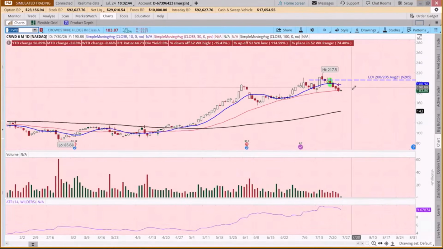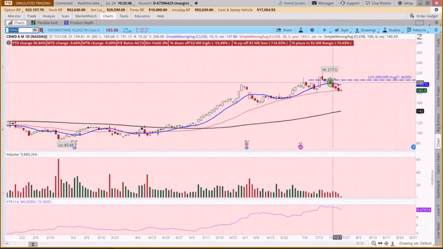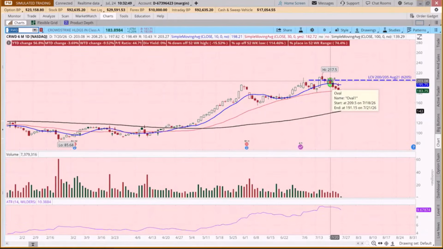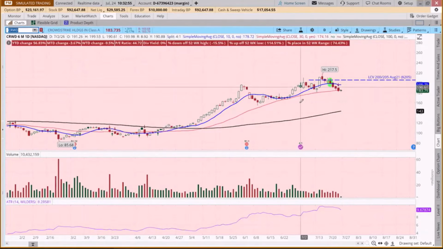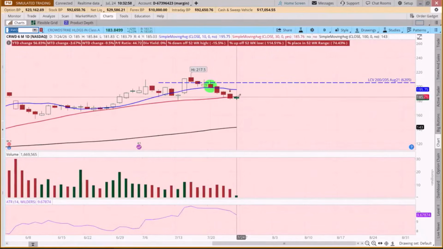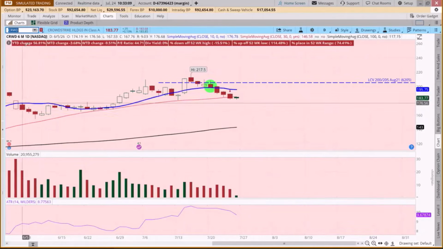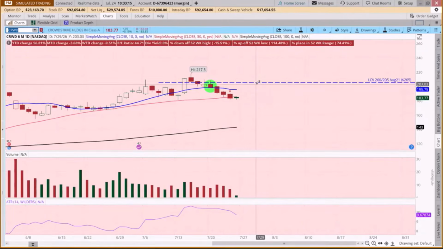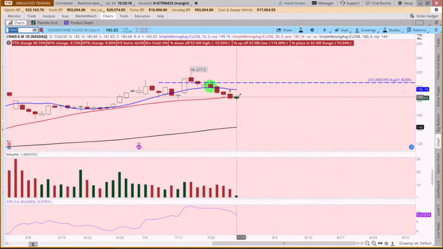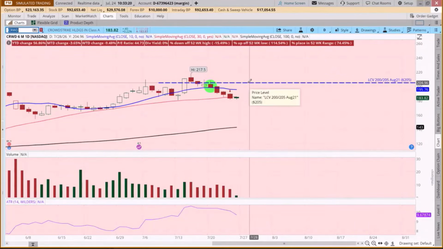So CrowdStrike, we put this one on here, it looks like, on Monday. So my guess is this was probably a bullish engulfing pattern when we put it on, and then it messed with us. But it's come down, and we've got this Harami type pattern or a doji. So this is a candle of indecision at a support level. This is a stock that's up 56% year to date. So this is when we're grateful that we've given this some time because we still have 28 days on this. So we're going to let it continue to kind of work its way.